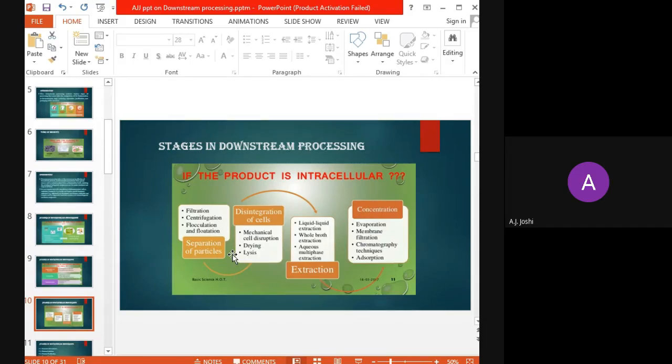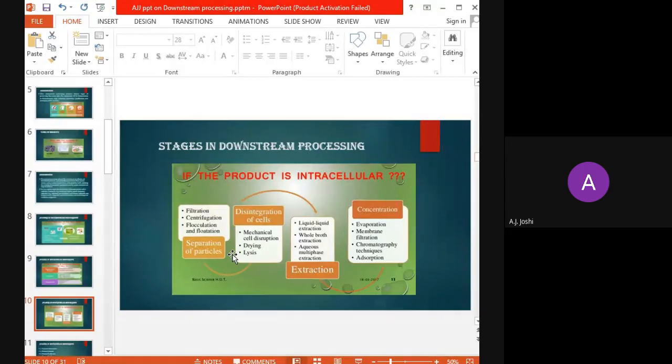Afterward, the extracted product is concentrated by different steps such as evaporation, membrane filtration, chromatography technique, and adsorption. So the concentration of extracted intracellular product can be carried out by evaporation, membrane filtration, chromatography technique, and adsorption.